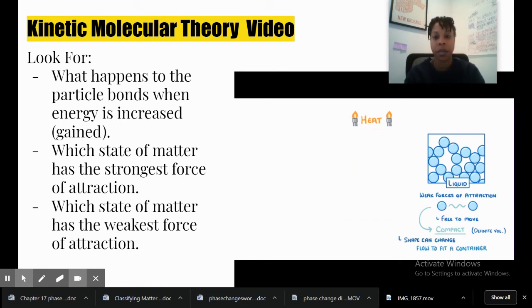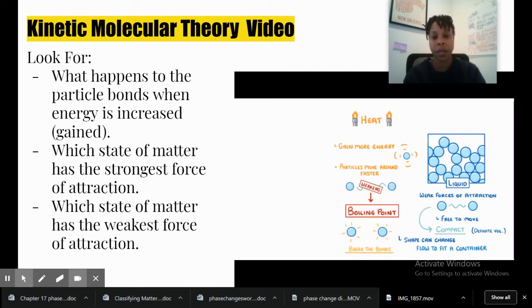If we then heat up our liquid, the particles will again gain more energy, and this will make the particles move around faster, which weakens the forces holding the particles together. Then, once we reach the boiling point, the particles will have enough energy to break the bonds altogether, and so the liquid boils or evaporates into a gas.